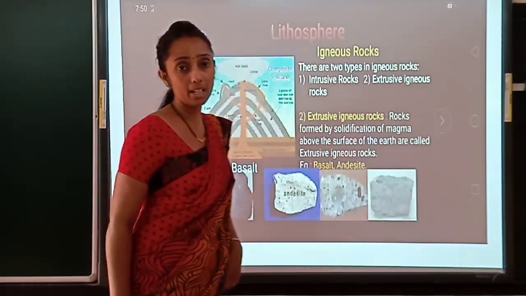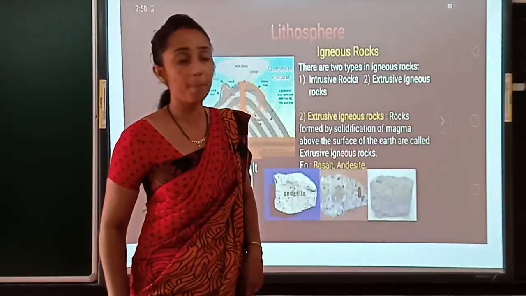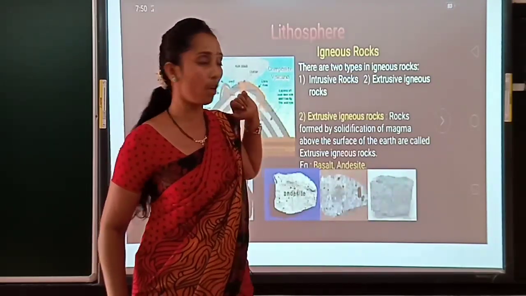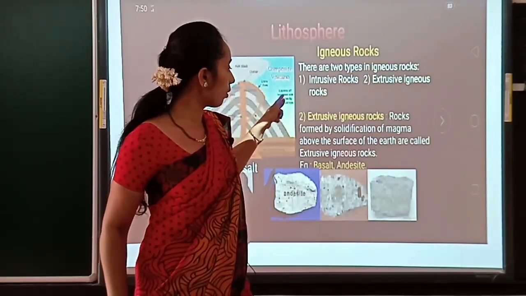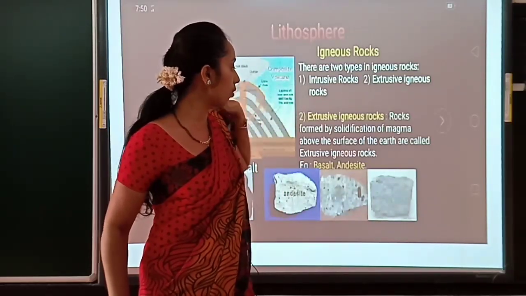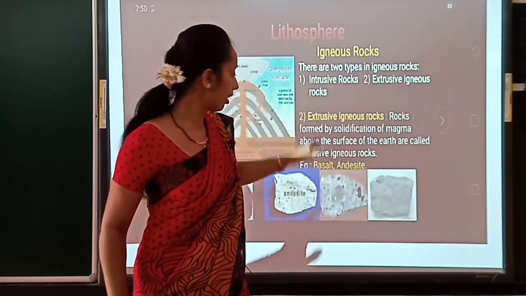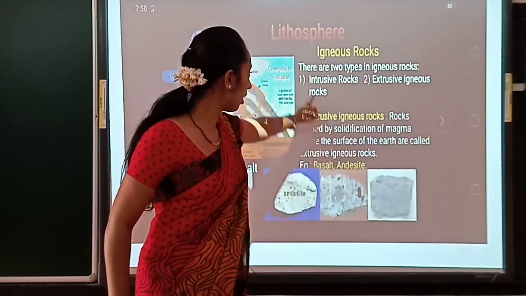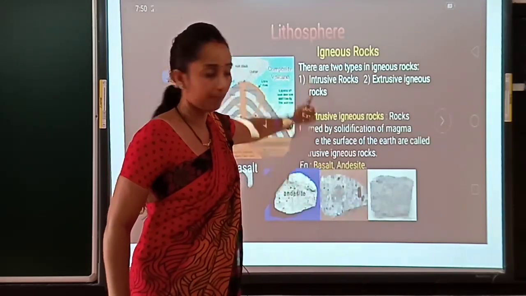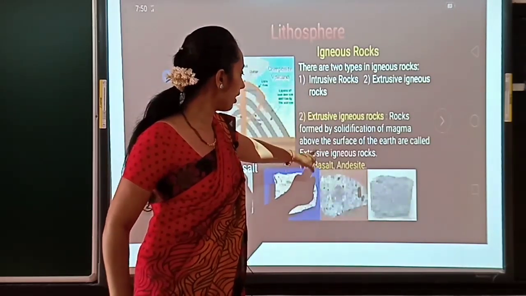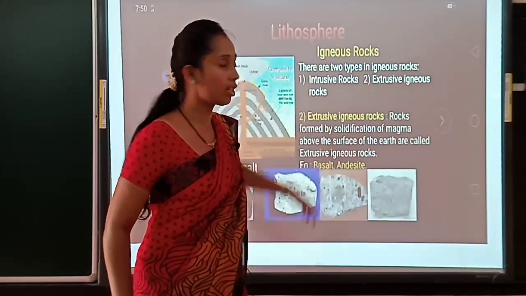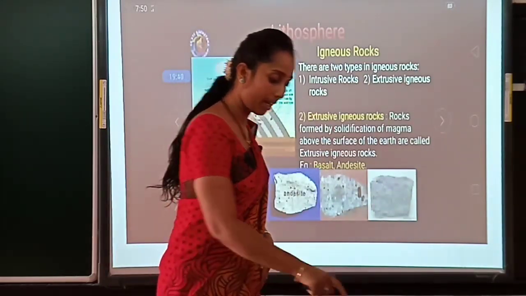See children, you may get the example. Give an example for intrusive rock. Give an example for extrusive rock. So the example for intrusive rock is granite, then basalt for extrusive rock. You must be ready to give these.